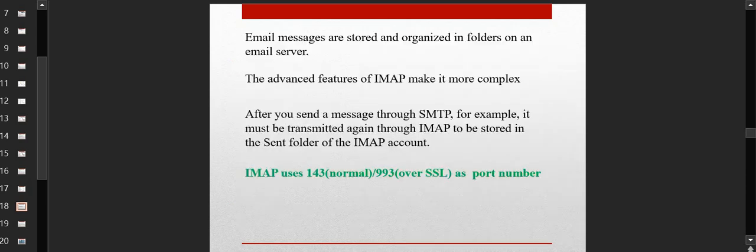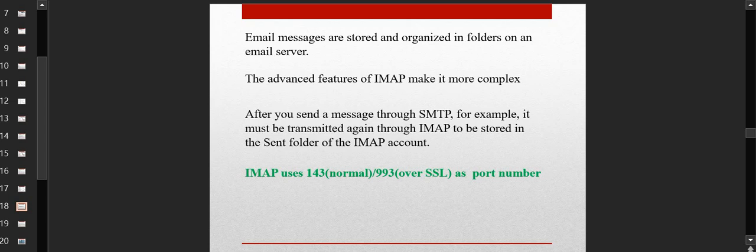Here, the emails are stored and organized into folders. You can see you have the inbox folder, promotion folder, update folder, spam folder, trash folder, bin folder. The mails which are coming to you for the very first time or are reported as spam get into the spam folder automatically. All of this is done with the help of the IMAP protocol.